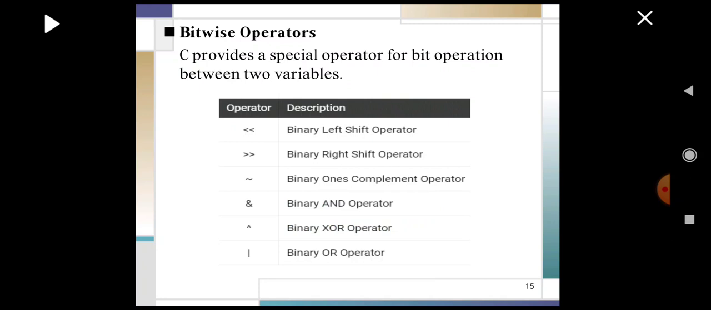Conditional operators. C offers a ternary operator, which is the conditional operator, a combination of question mark and colon symbols to construct conditional expressions. Bitwise operators. C provides a special operator for bit operations between two variables. In the arithmetic and logic unit, the mathematical operations are done at the bit level. Some of the bitwise operations in C are bitwise AND, bitwise OR, exclusive OR, left shift operator, right shift operator, and ones complement operator.